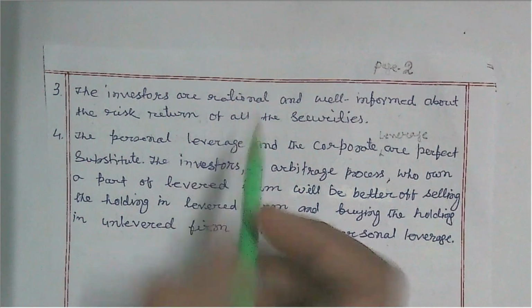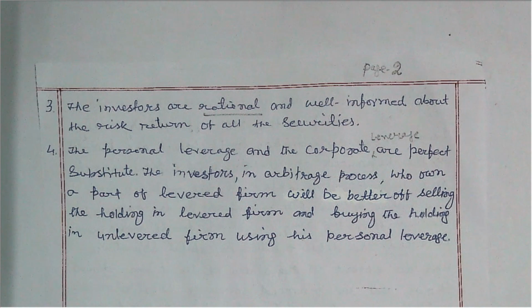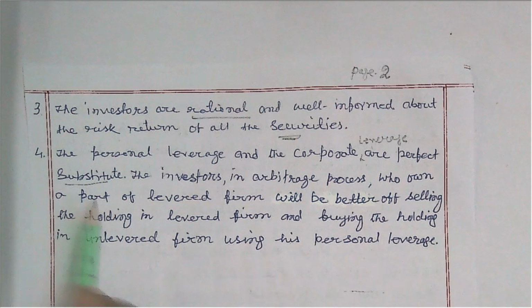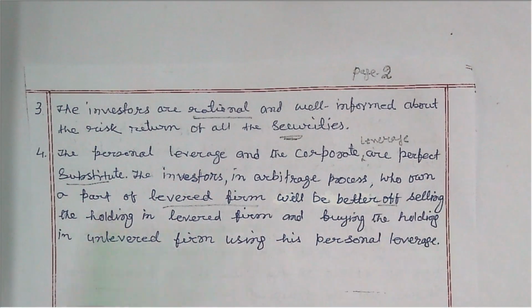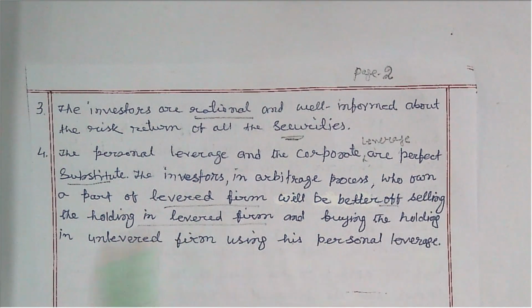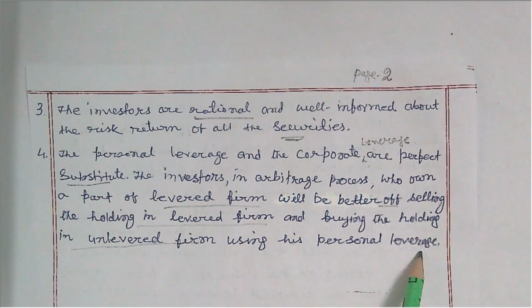The investors are rational in switching over from one firm to another firm, and from one market to another market, and are well informed about risk and return. In the arbitrage process, an investor who owns a part of a levered firm will be better off selling the holding in the levered firm and buying the holding in the unlevered firm using his personal leverage.